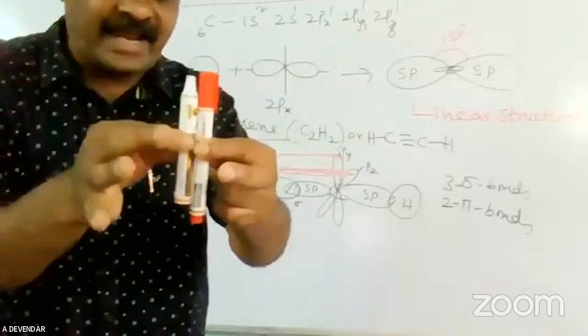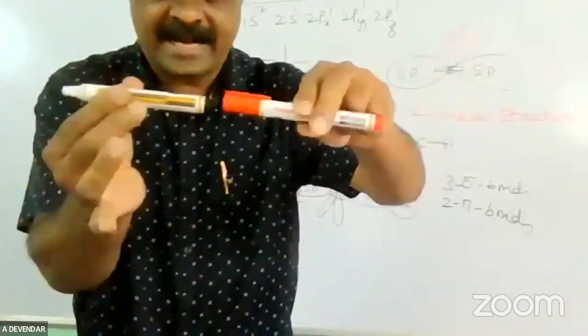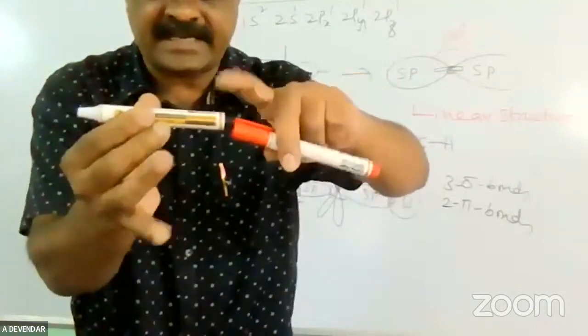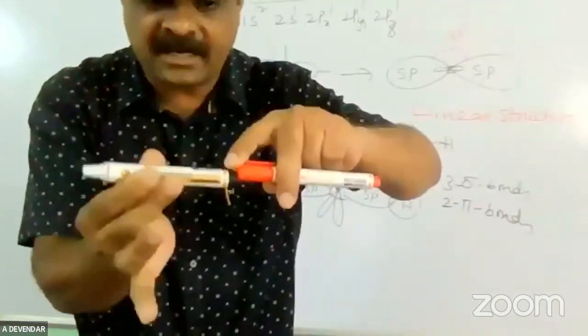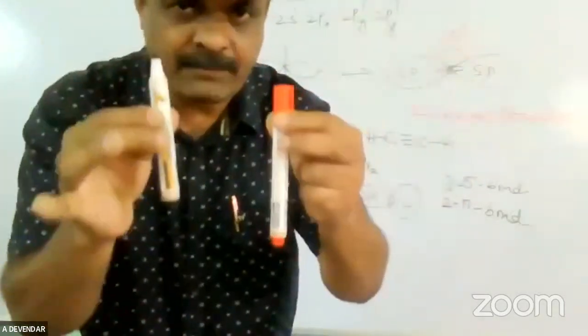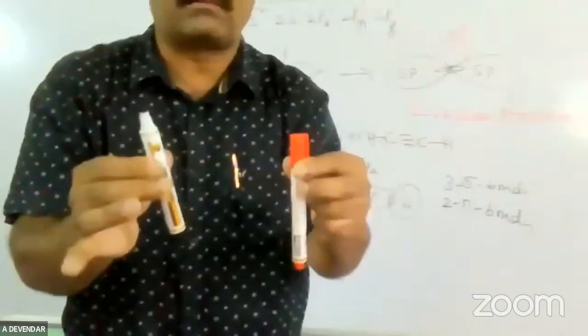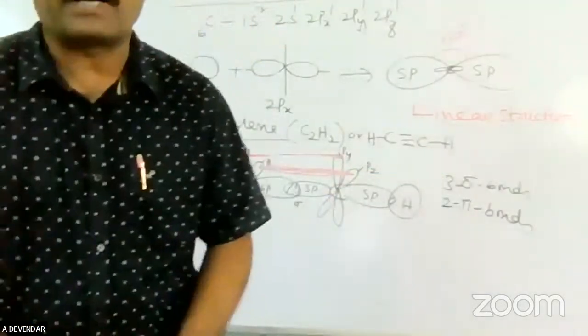Why? Because the electron density is distributed above and below the plane. But in the linear overlapping, the electron density is present here only, at the center. It is a strong bond. You can't remove it, but a lateral overlapping can easily be removed. That's why the pi bond is a weaker bond than the sigma bond. Remember. So in this case, we are adding up the hybridization in the particular ethylene molecule: 3 sigma bonds and 2 pi bonds are present.